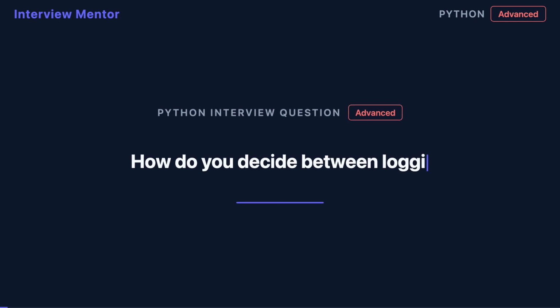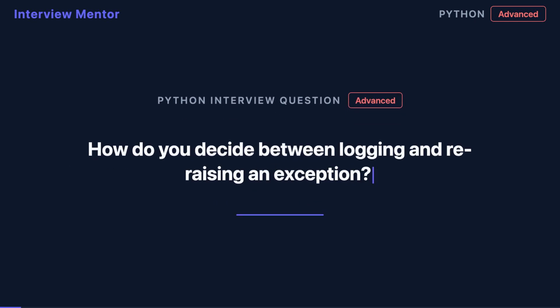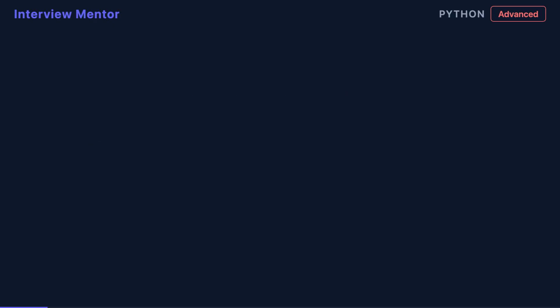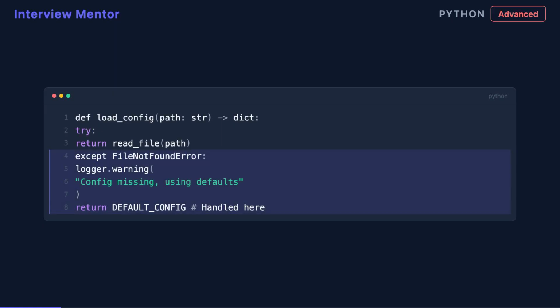Here is a mistake almost every Python developer makes at some point: catching an exception, logging it, and moving on as if nothing happened. Log when your current layer can actually handle the problem or add meaningful context, and execution can safely continue. For example, if a config file is missing, but you have a sensible default, log a warning and keep going. The log tells operators something happened, but it is not catastrophic.